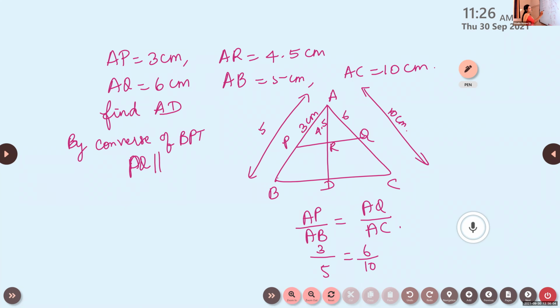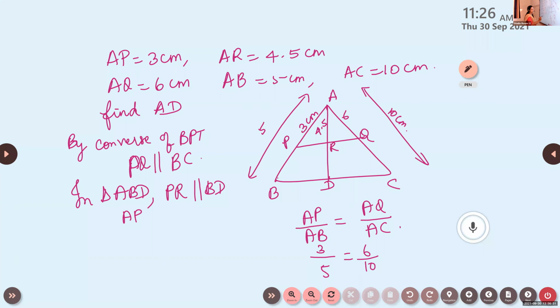PQ will be parallel to BC. Now by using BPT, we can write the theorem. Again, consider the next triangle. In triangle ABD, we have PR parallel to BD. PQ is parallel to BC means a part, you take a part of that line, so the parts will also be parallel. So we get PR parallel to BD.